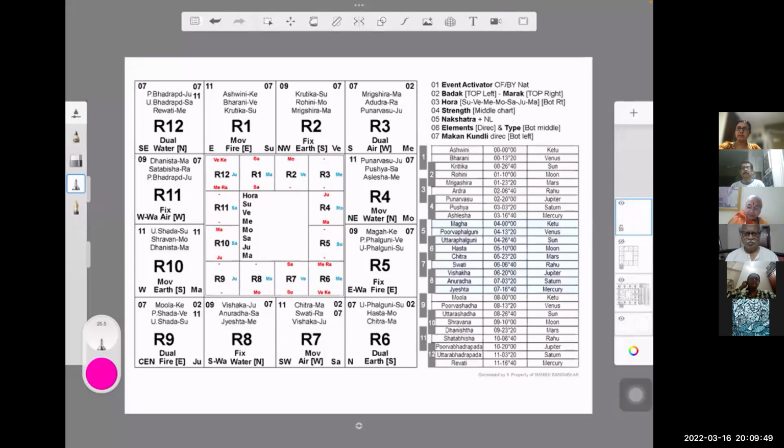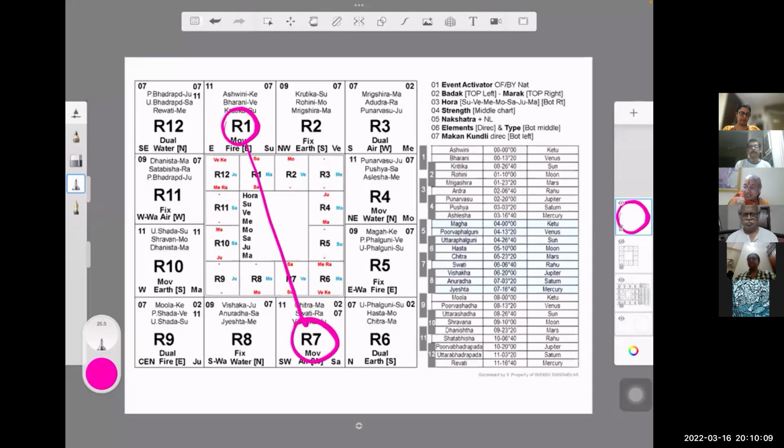Prithipan, what were you saying? Say it again. Suppose I am the native, and whichever is my lagna, it can be anything. Let's take the Kal Purush Rashi. If I ask you a question, what about my shadi, which house will you look at? The 7th house. Correct. Now, who is enhancing the 7th house and who is negating it? Exactly.